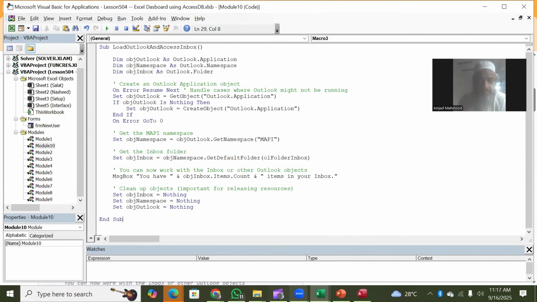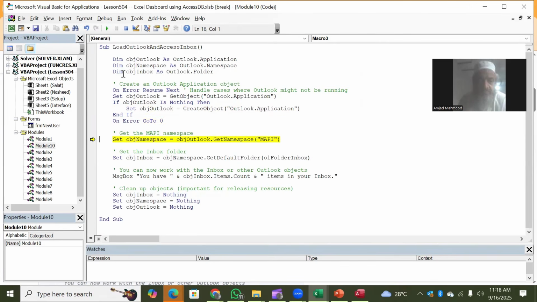You can see that there's no Outlook application running. Let's go step by step and press F8. It has dimmed all the variables. Then there is On Error Resume Next, so that if some error happens, it is suppressed. This suppresses all the errors which normally come. Now it is setting up the Outlook application, creating the Outlook application within the code.